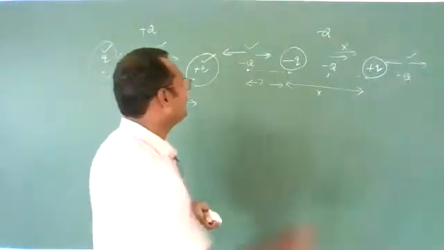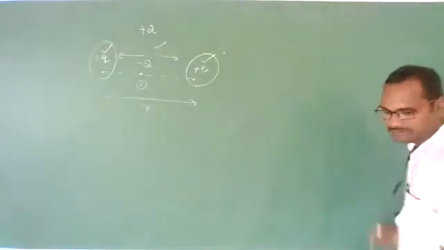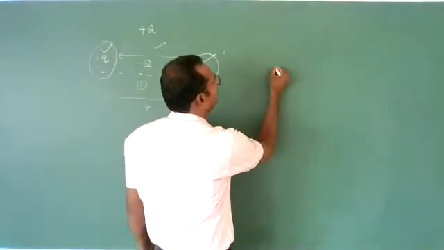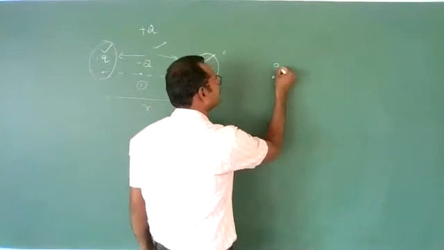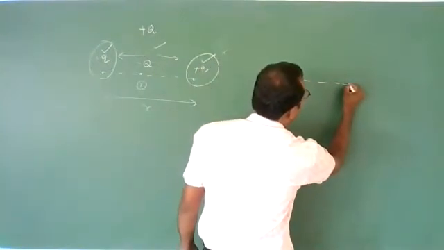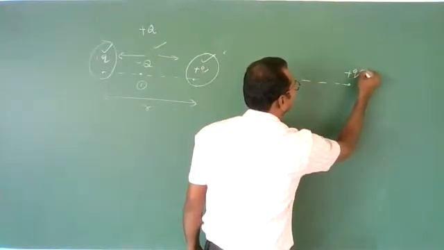Now let us take one example. We are having two charges. One is minus q charge, and another one is plus 9q charge.